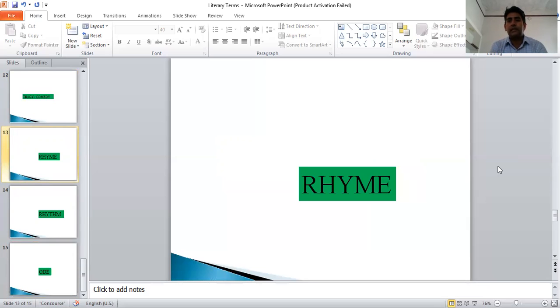Day, pray, such kinds of words at the ending of lines are called rhyme. Ode. Ode is a type of poem. In an ode, we see some grave subject and a certain rhyming scheme. It is a longer poem. Such kind of poetry is called an ode.